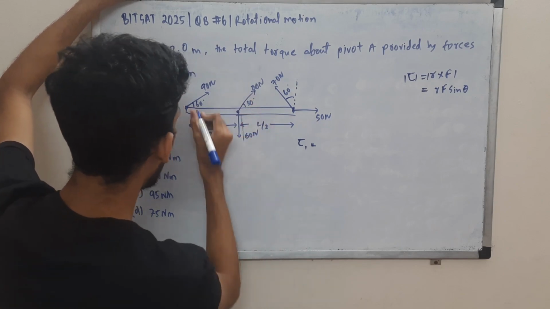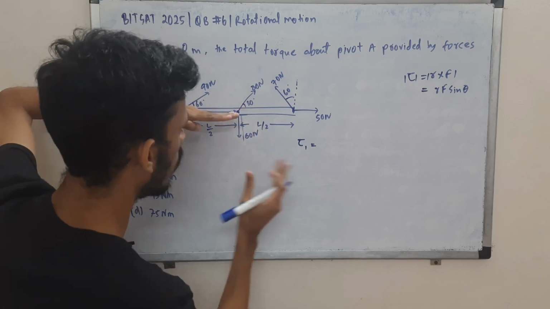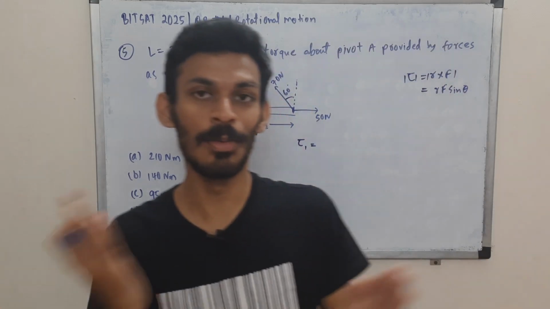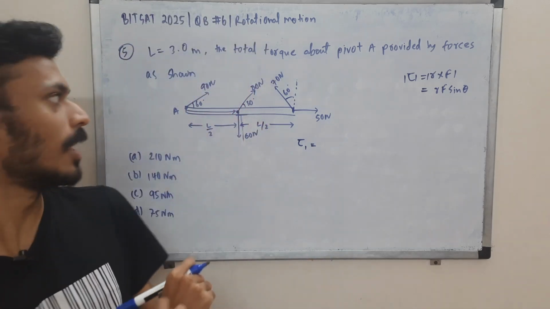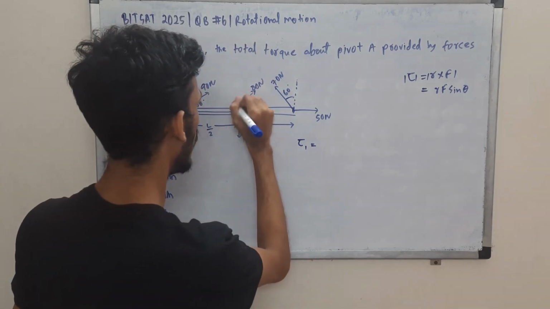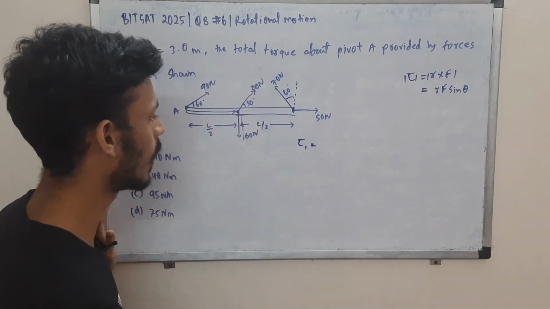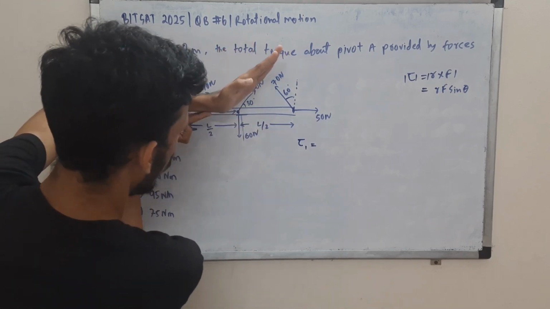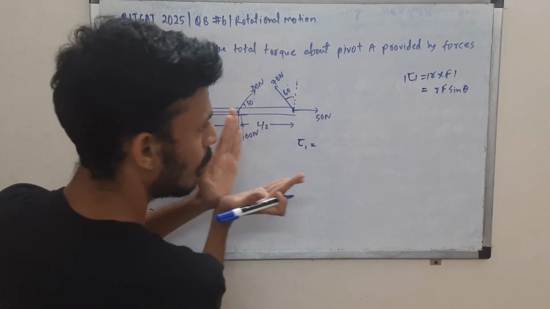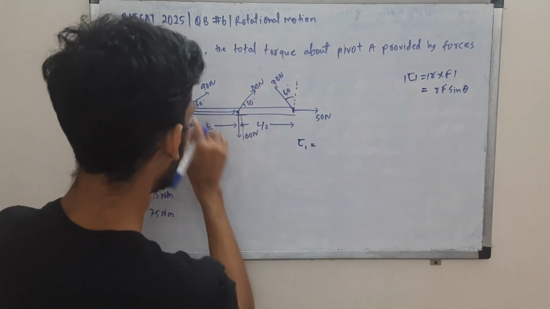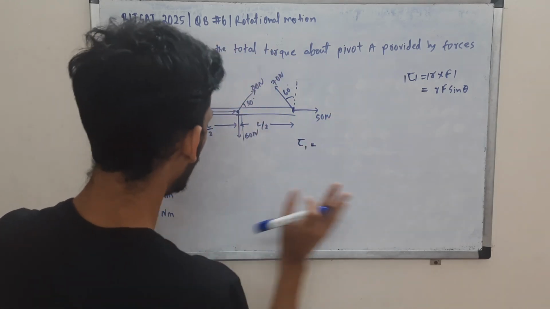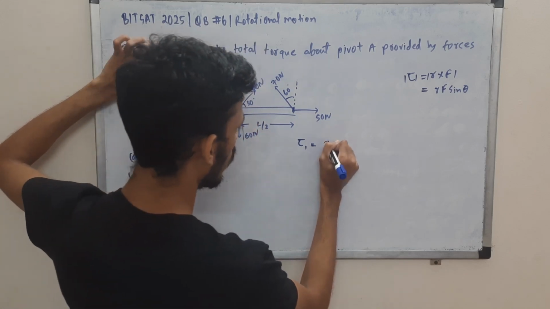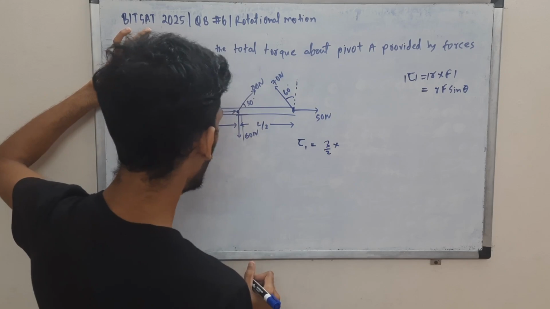Here if you see R is like this, R cross F, and how do you measure the angle between any two vectors? Either you match their heads or match their tails. If you take this as the angle between R cross F, you are completely wrong. So you have to match their tails or match their heads. You have to move this vector like this. So the angle between them will be 30, not 120. So tau 1 will be 3 by 2 R cross F.